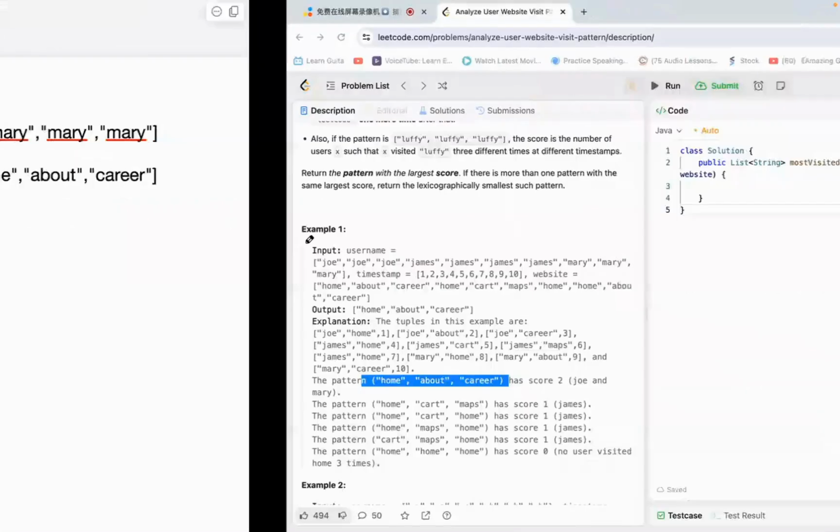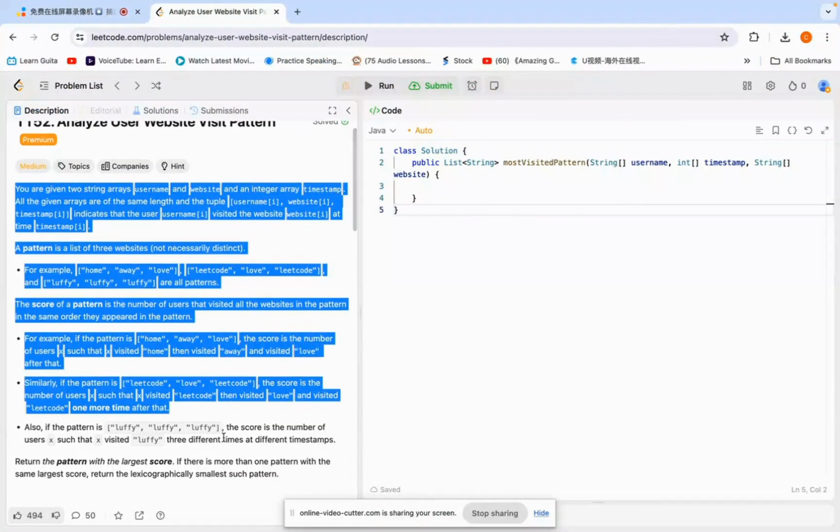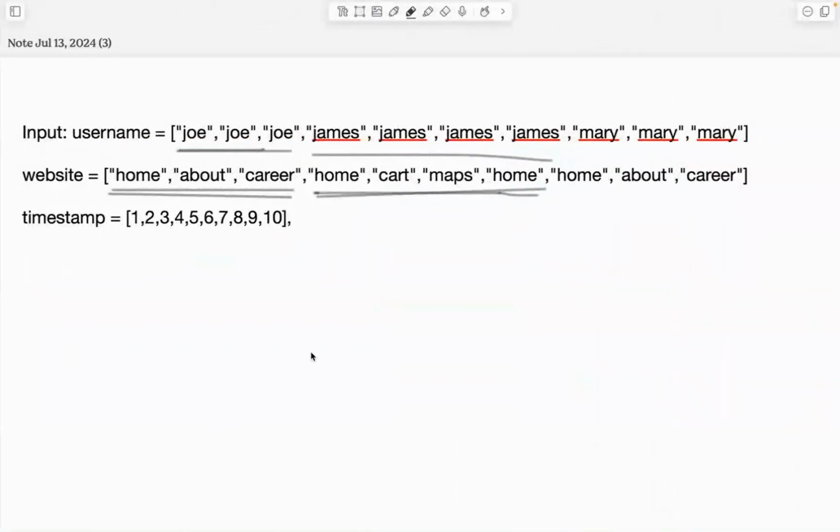The first time I read this one, I was actually so confused. Now, because I already solved this question, I understand it. A sequence of 3 websites is a pattern, but here there are 4, right? So how do we get the pattern, because a pattern is just 3? Now we need to do one thing: permutation, combination.